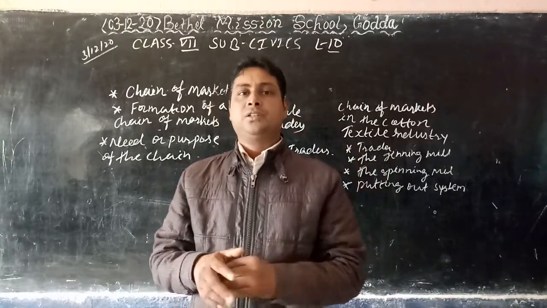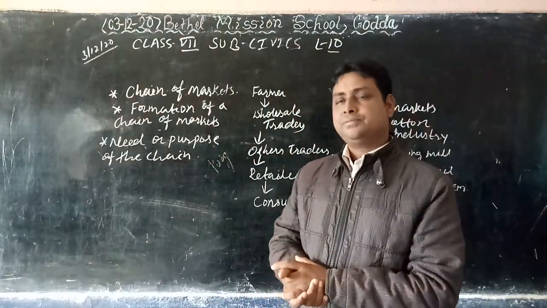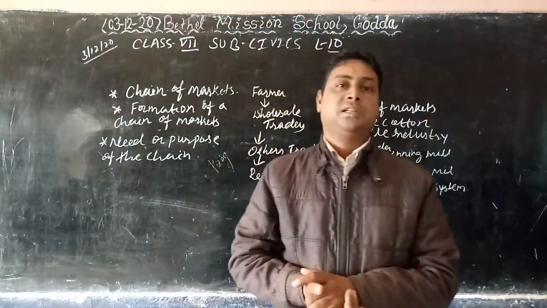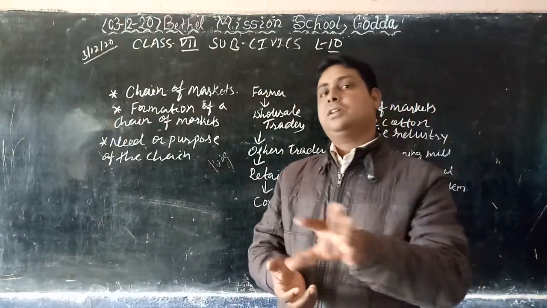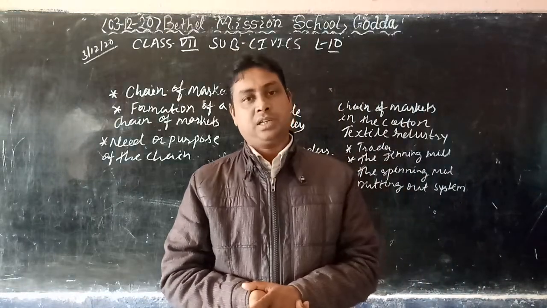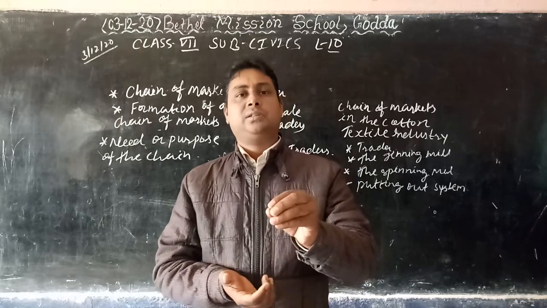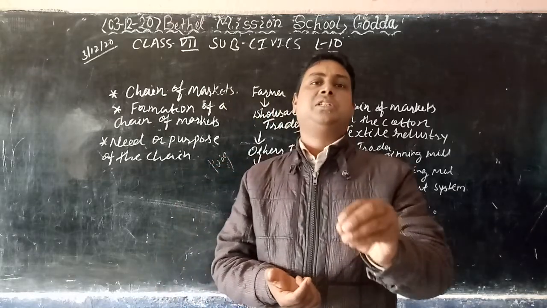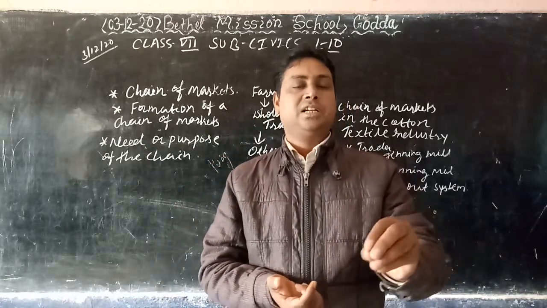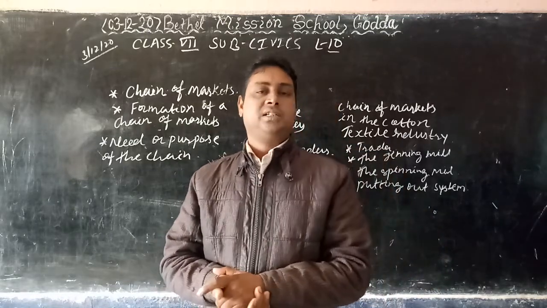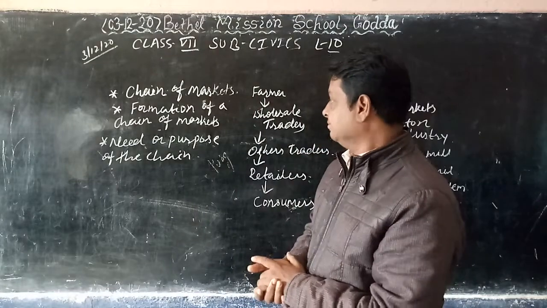And the services or goods which are used by the people, those people are known as the consumer or customer. And the trader is a group of people which connects the link between producer and consumer. Understand? That person is known as the trader.